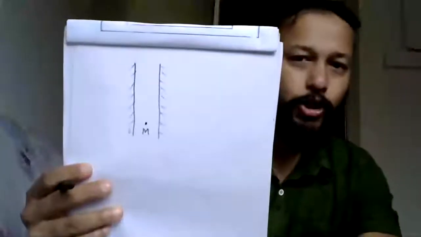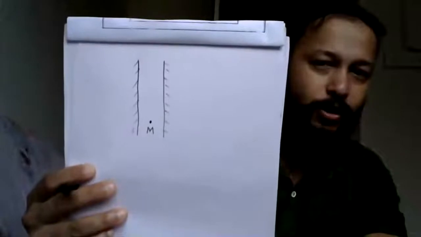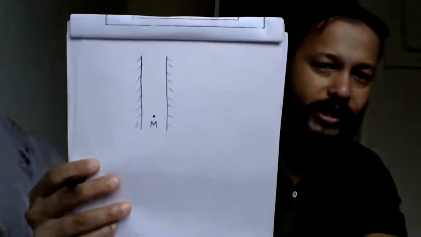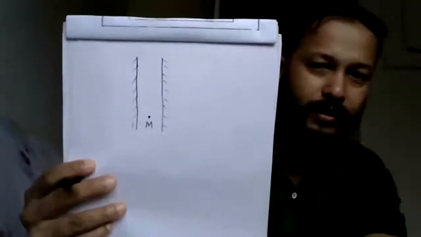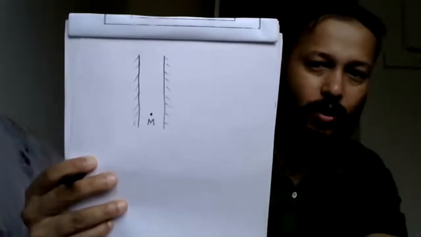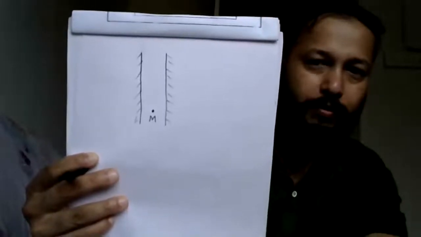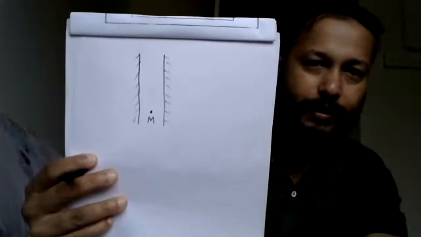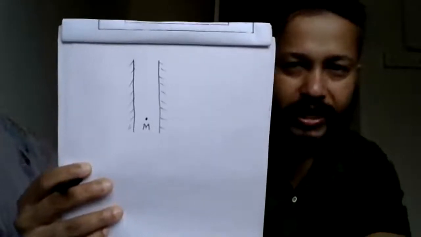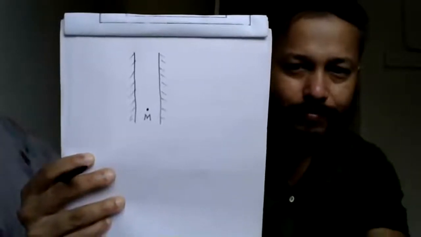See, two plane mirrors, and in between two plane mirrors one point is there, that is M. Okay, two plane mirrors are there, and in between them you are standing, and say you are M.